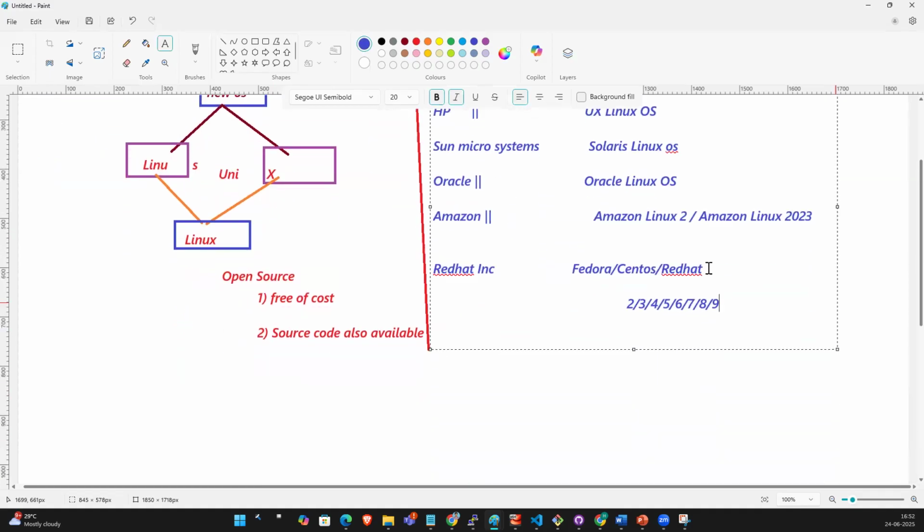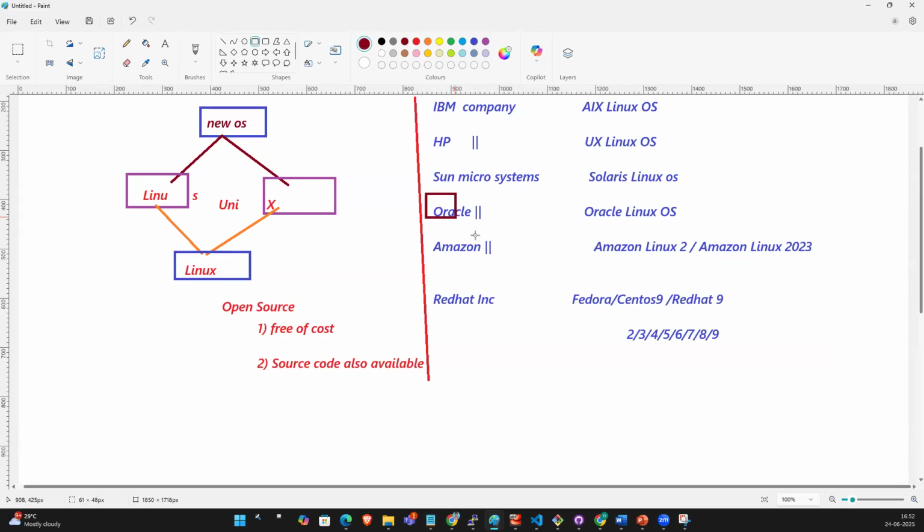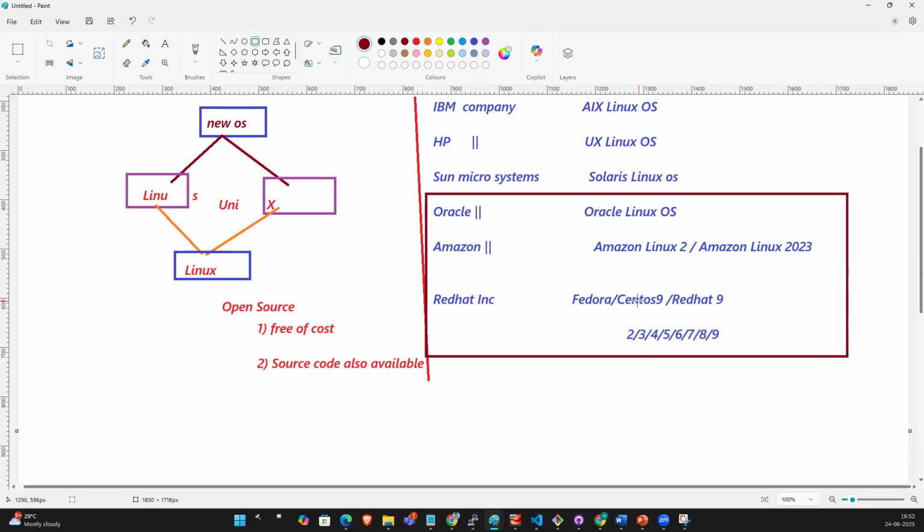So what we will learn in this course is Red Hat 9 or CentOS 9. If you learn CentOS 9, it will be the same as Fedora, the same as Red Hat, the same as Amazon Linux, the same as Oracle Linux. These two are copies from Red Hat Linux. So if you learn CentOS 9, you can operate six types of flavors easily.